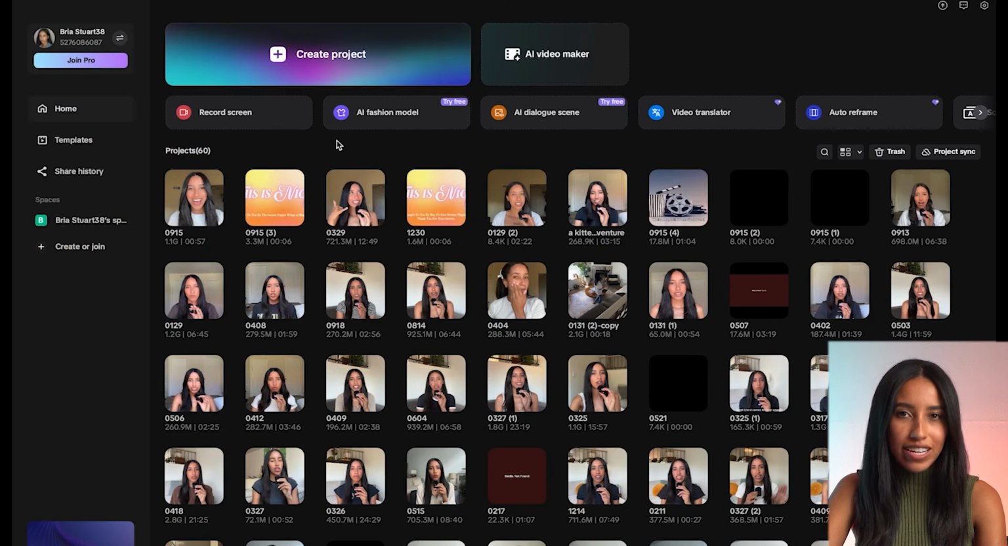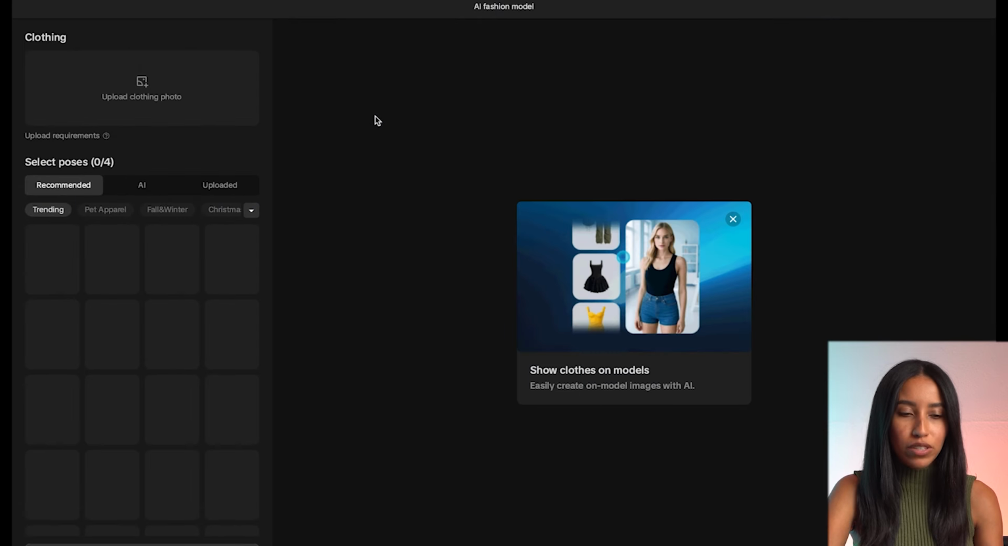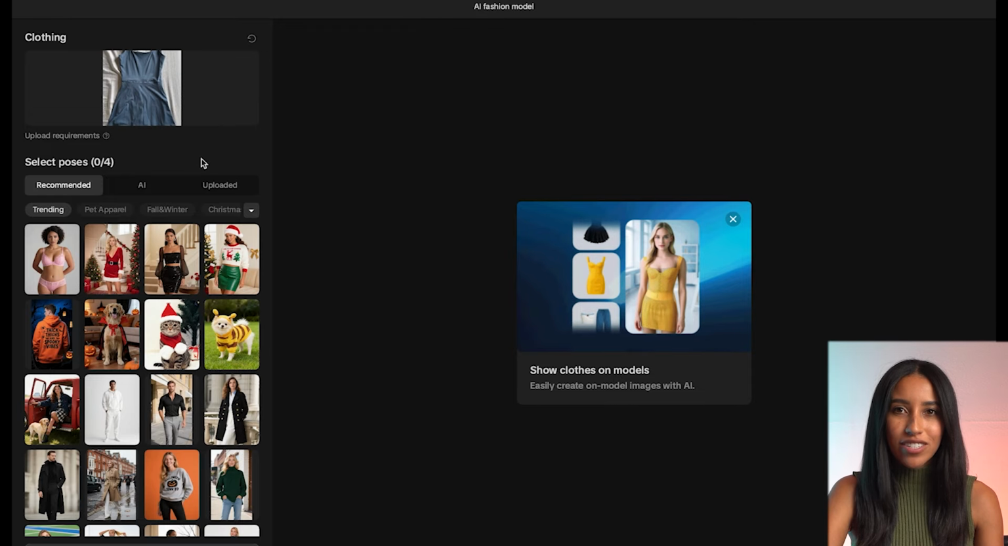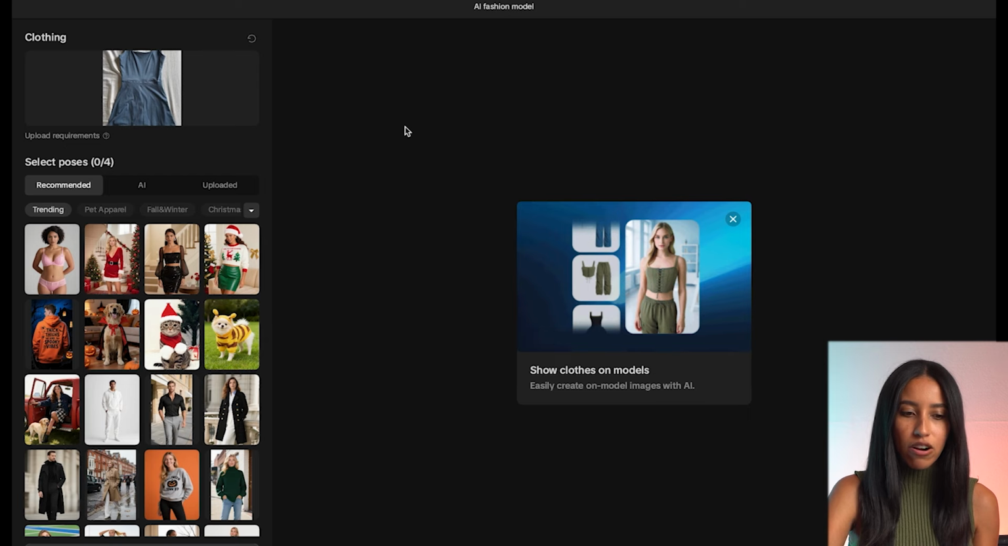Okay, now let me show you everything. AI Fashion Model is right here on CapCut's desktop app, so click through and you'll see this page. Here you can upload an image of your clothing item and select your model. My image is literally just a picture that I took with my phone of the dress on my bed. No rocket science required. You can see here that there are a bunch of recommended AI models just below that.